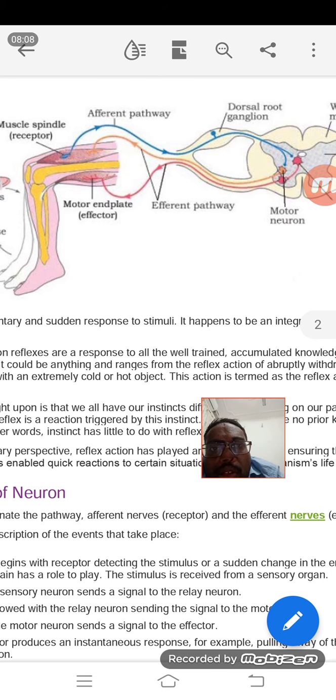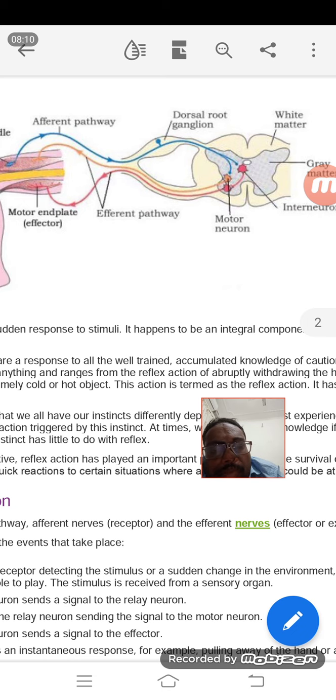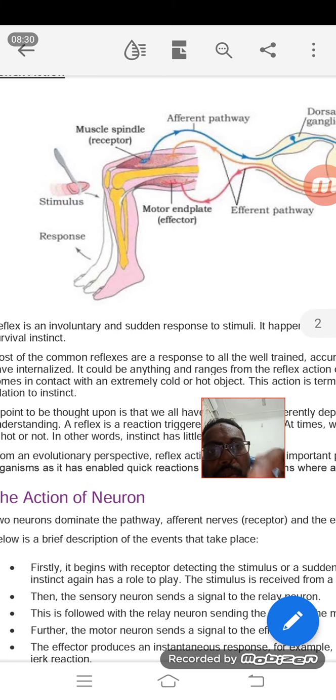The concept is simple. So here one question will come: why has the spinal cord taken the decision, why not the brain? Because if they wait for a decision to be taken by the brain, the tissues will be damaged. Once damage happens to tissues and cells, it is very difficult to recover.